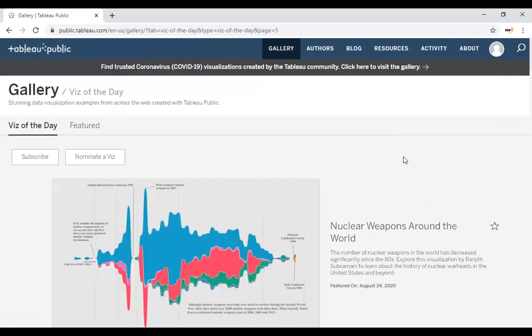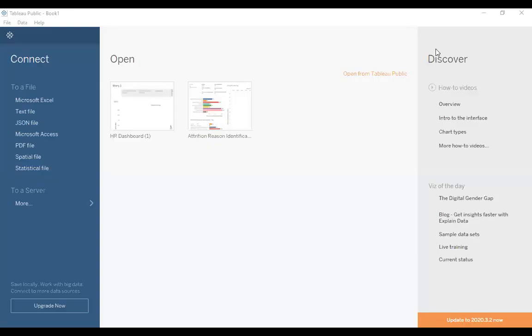So let's go to use Tableau Public. Let me explain the environment of Tableau Public, so that it will be easy for you when you open it and start visualizing, designing your visualizations. So when you download Tableau Public Desktop, okay, that's the app you have downloaded, you'll find this first thing that you will be finding here.